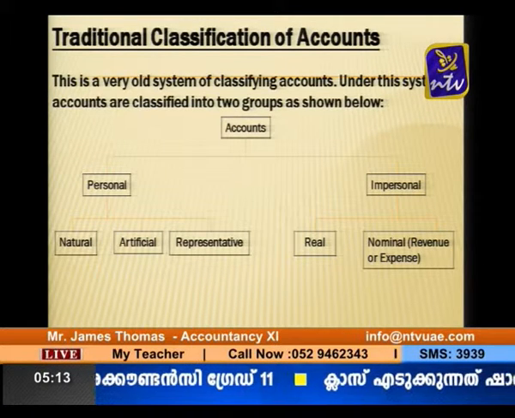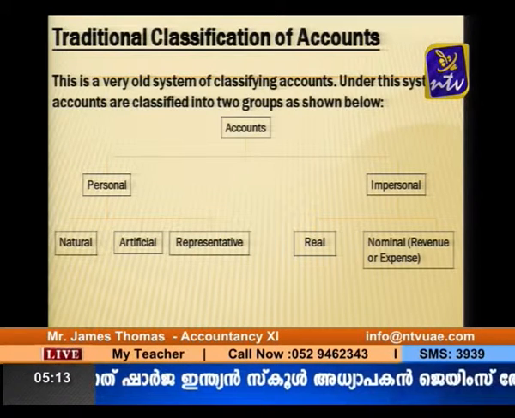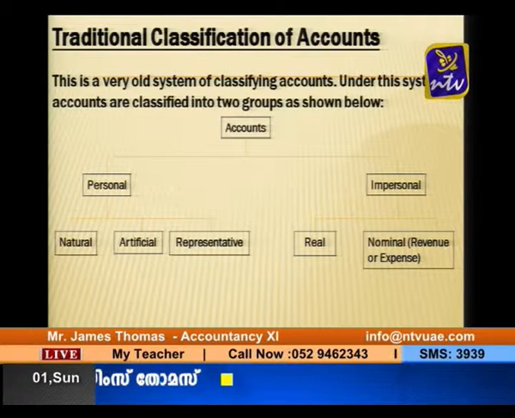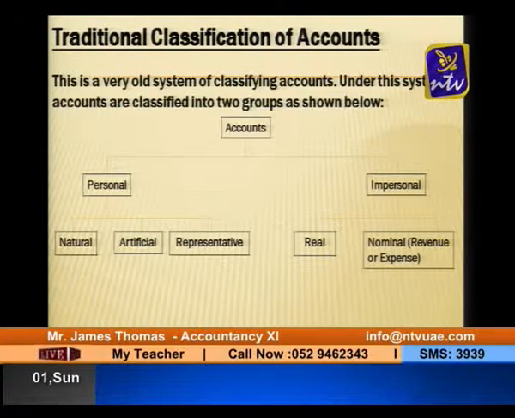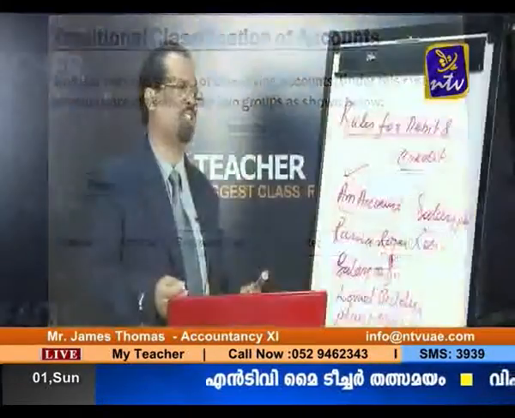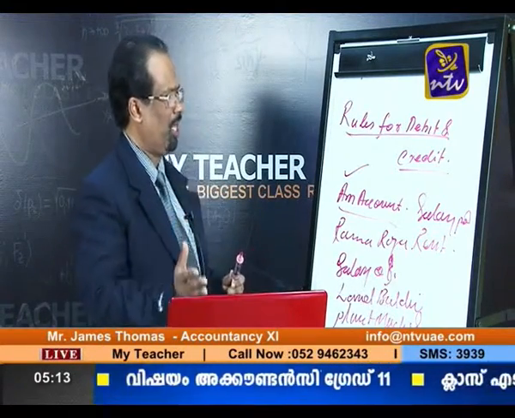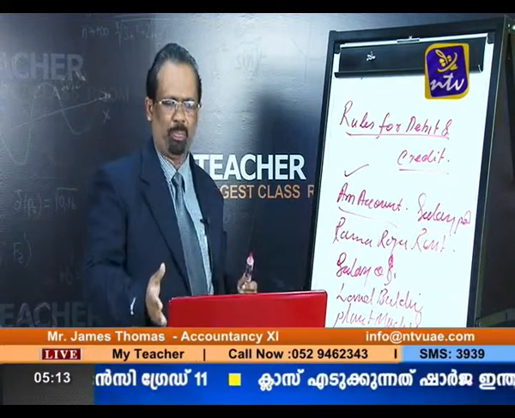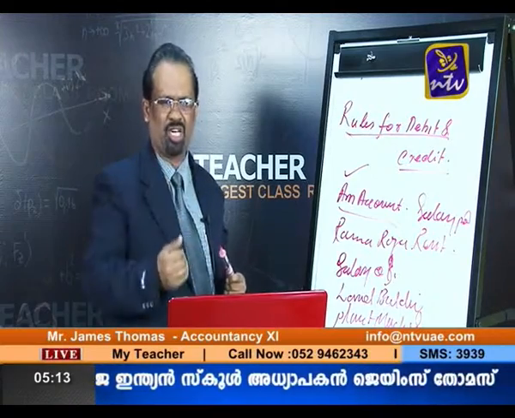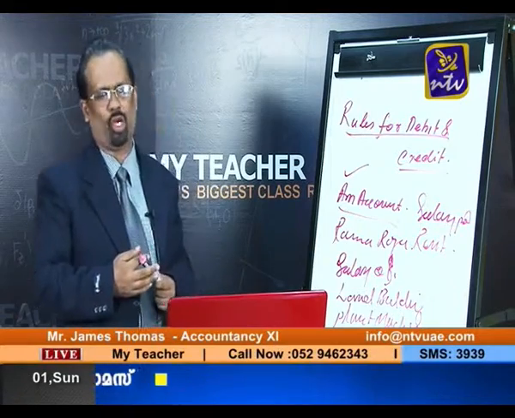Then also you can see revenue, in the form of commission received, rent received, or interest received, or interest on investment. These are the examples for nominal accounts. So once again, nominal accounts are those accounts which are related to income and expenses, or gains or losses. Examples of nominal accounts are salary paid, rent paid, and revenue items, that is income received, commission received, brokerage received, or whatever income we are getting. That is what is called a nominal account.